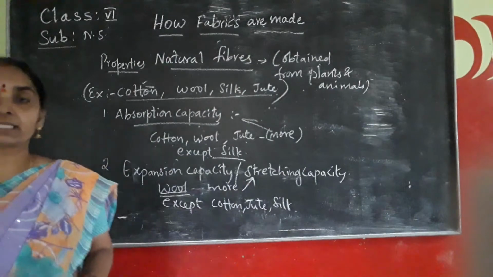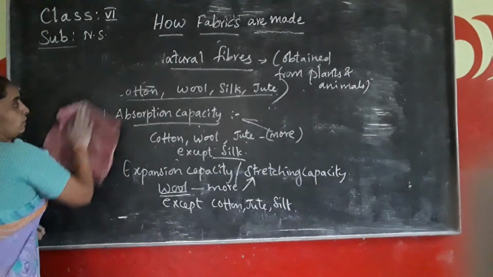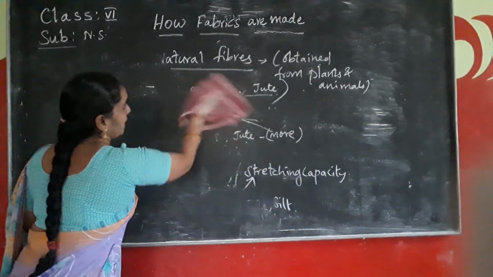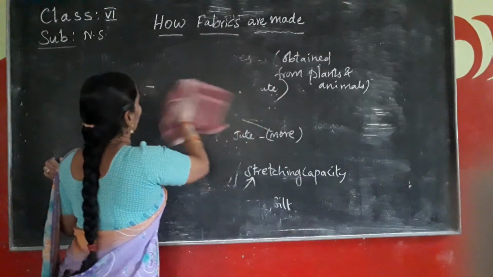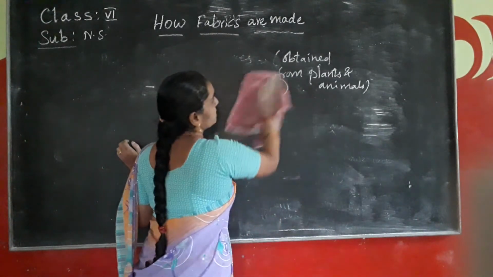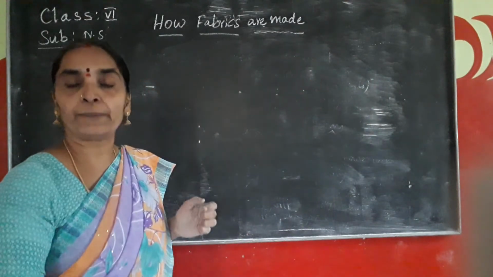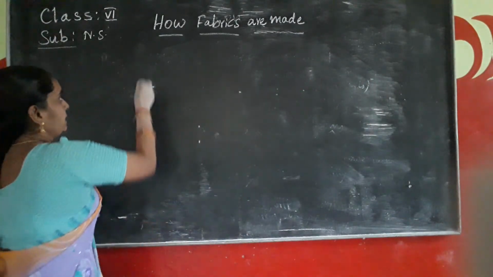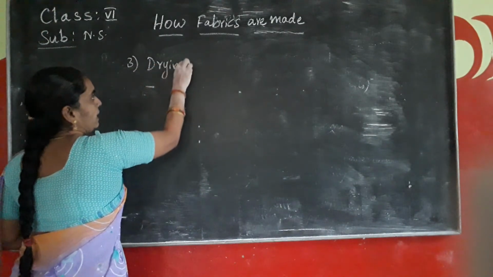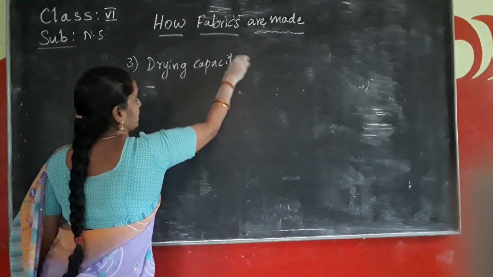Okay, children. Next, the third property is drying capacity. What is the third property? Drying capacity means when you wash the fabric and try to dry it, how much time does it take to dry? That is called the drying capacity.